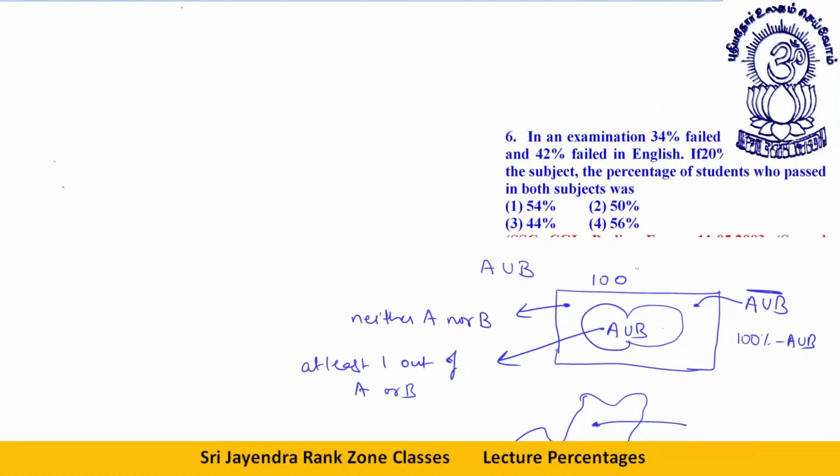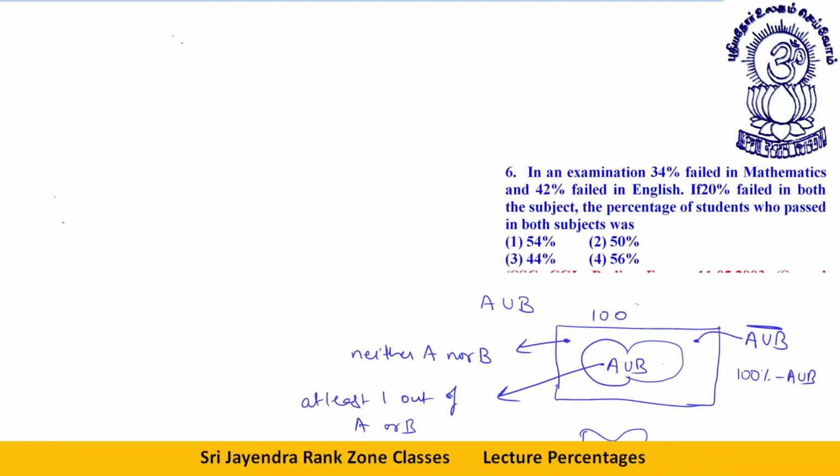The question is, in an examination, 30% failed in mathematics. How many failed in mathematics? 34%. How many failed in English? 42% failed in English. 20% failed in both the subjects. I am talking about failed candidates only. Maths intersection English is given to us as 20%. These are the ones who failed in maths as well as English.